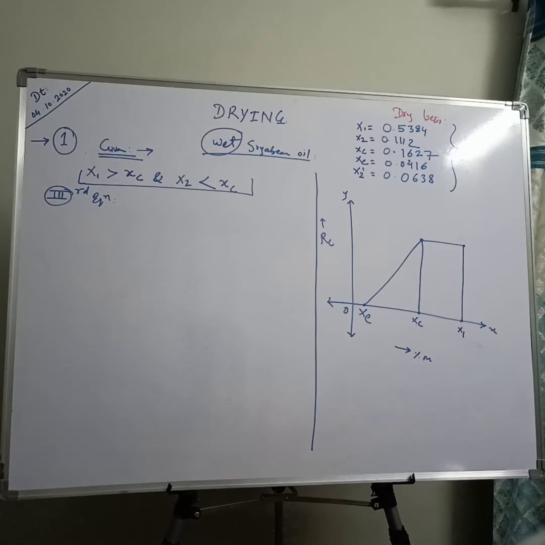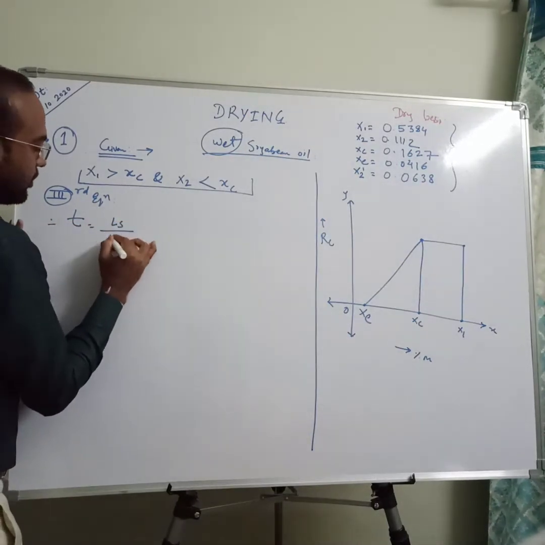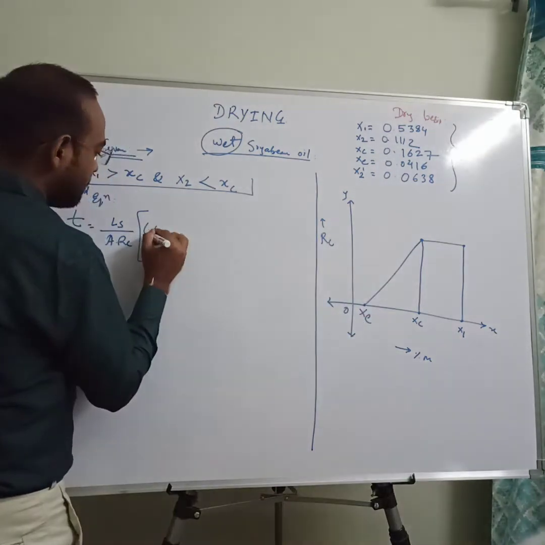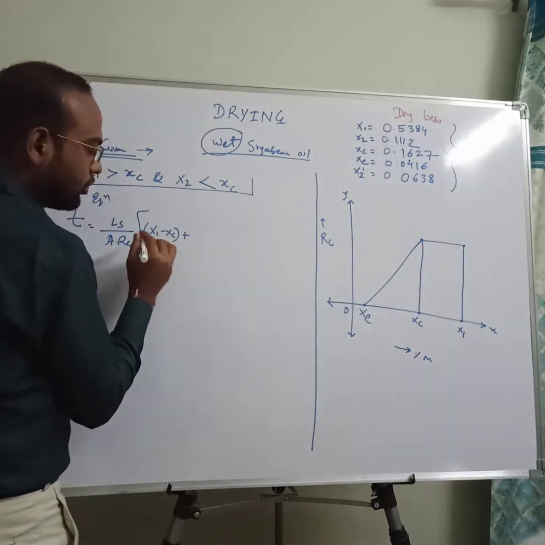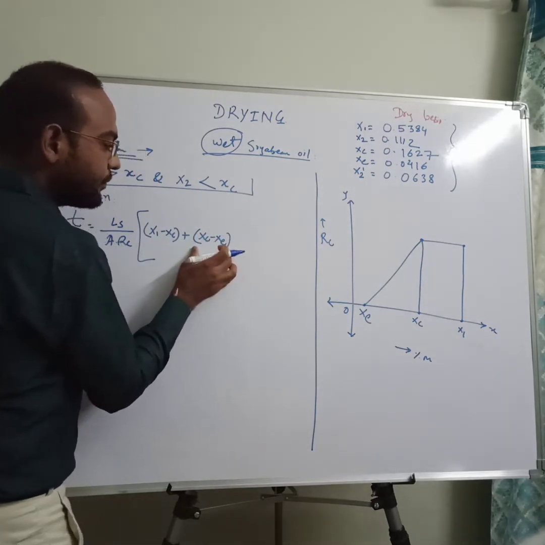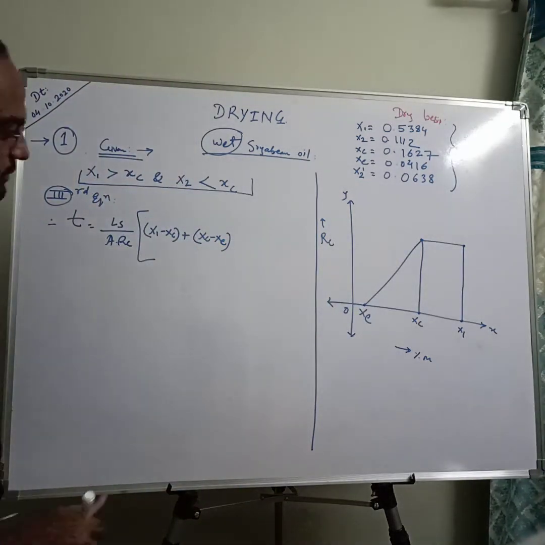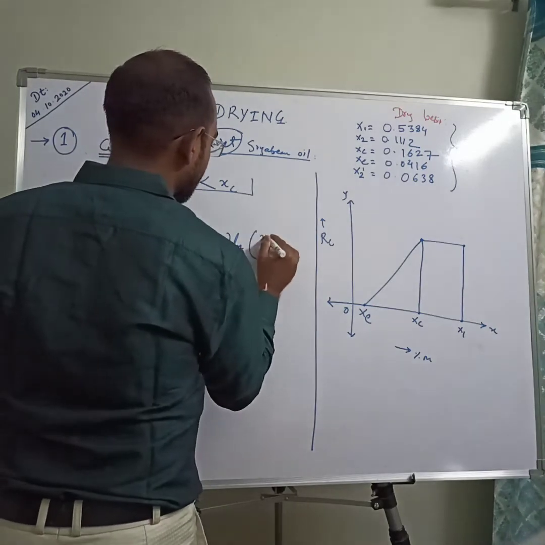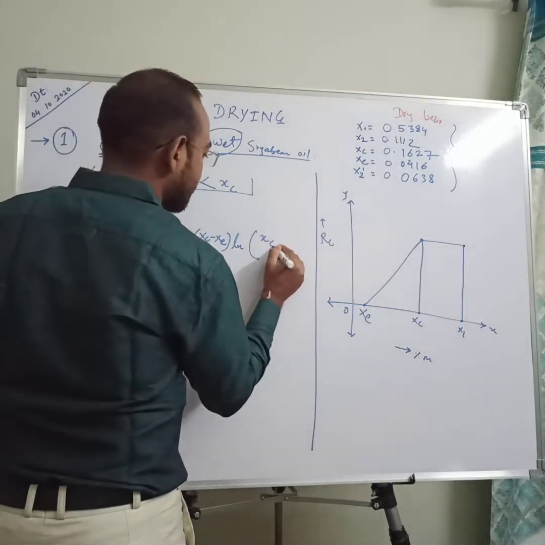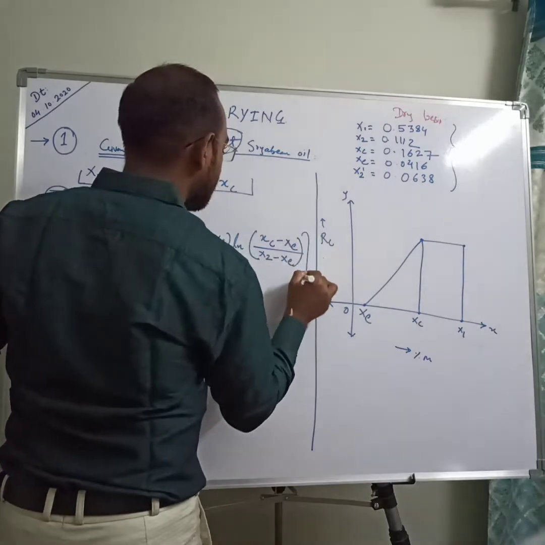So the equation is t is equal to Ls upon ARC, bracket, initially x1 minus xc, this is for constant, plus xc minus xe, this is for falling, ln of xc minus xe upon x2 minus xe. This is the complete equation.